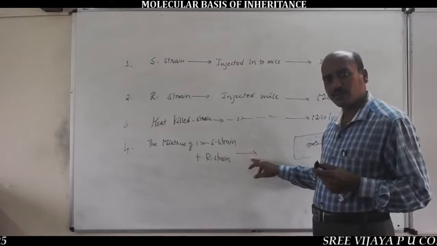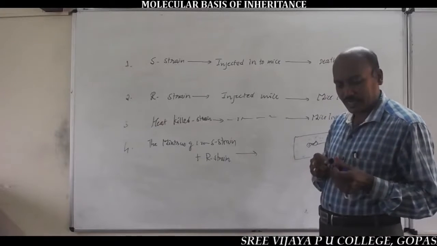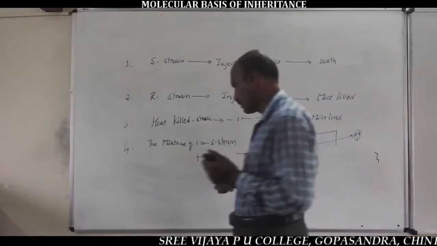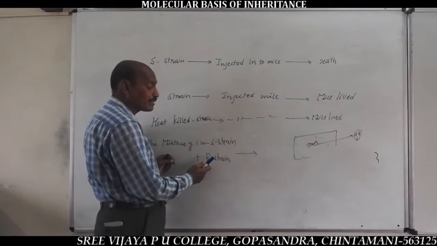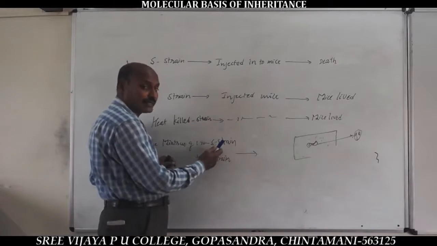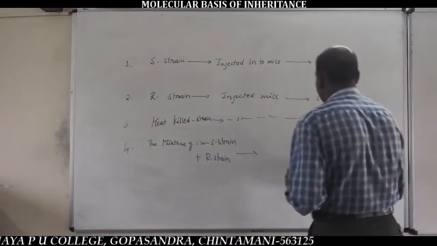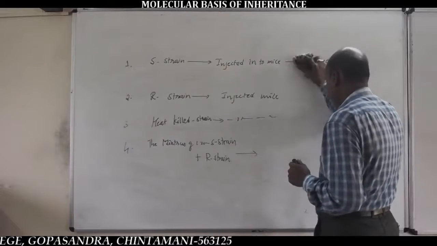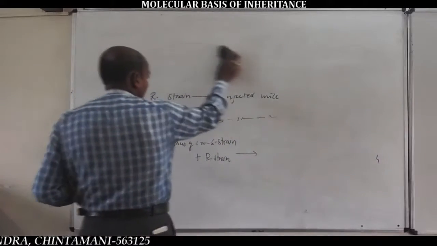Here the mice die, as a result of pneumonia fever. This is because of transformation of R bacterial cells into S bacterial cells. Based on the fourth step of the Griffith experiment,